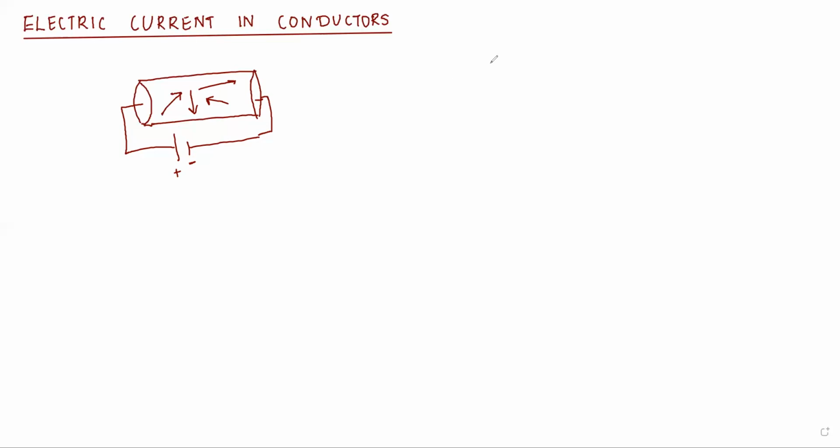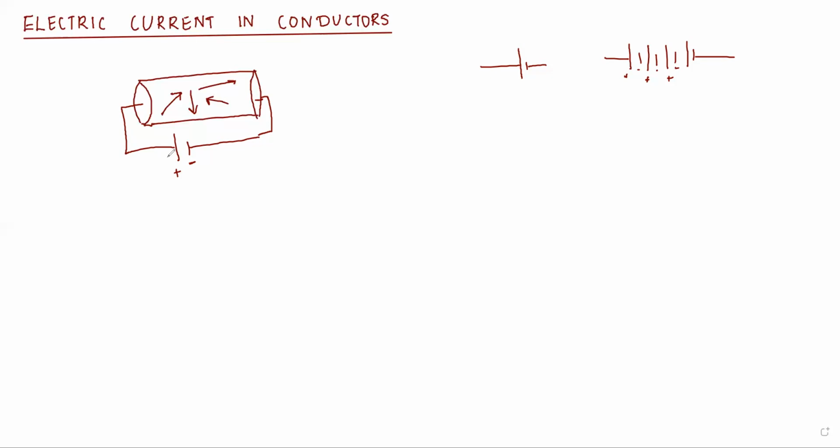Sometimes, to give more power, you can connect two batteries, three batteries, four batteries like this: positive, negative, positive, negative, and so on. So here I'm connecting a single battery.